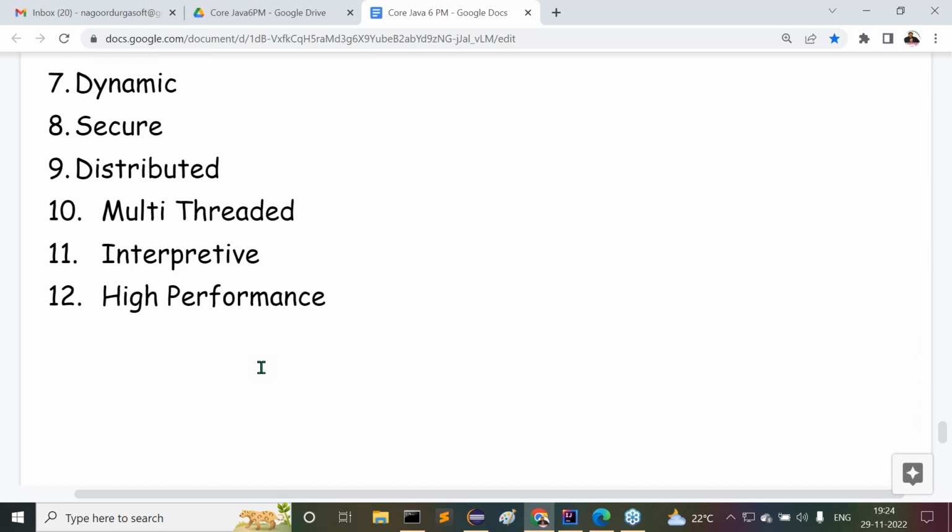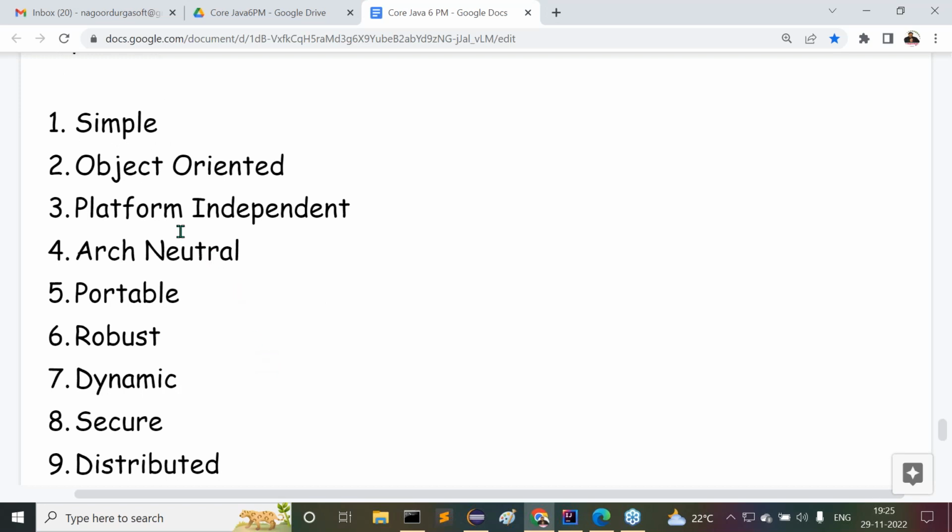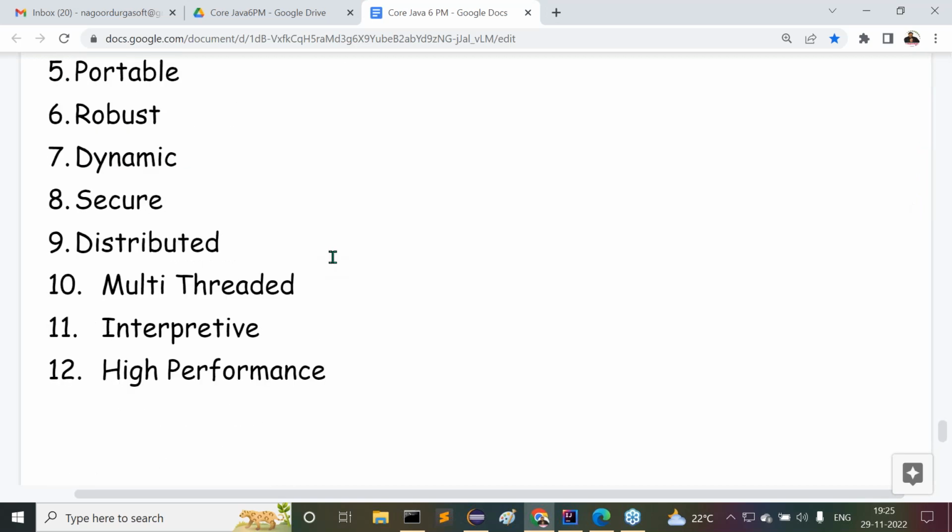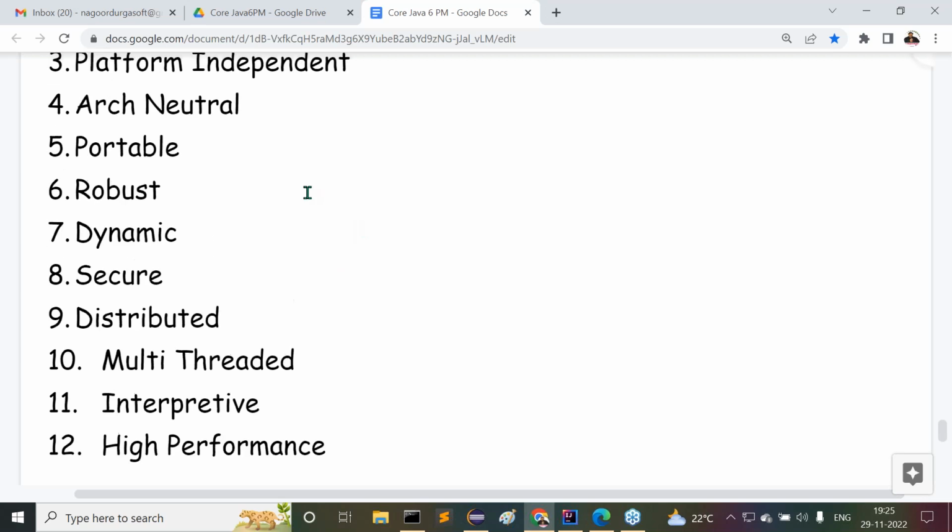Then our responsibility is to understand every time how Java is simple, how Java is object oriented, how Java is platform independent, how Java is architectural neutral, how Java is portable, how Java is robust, and so on. How can you justify that Java is each of these? Definitely, interviewers may ask some questions on this. So we have to understand each and every point.